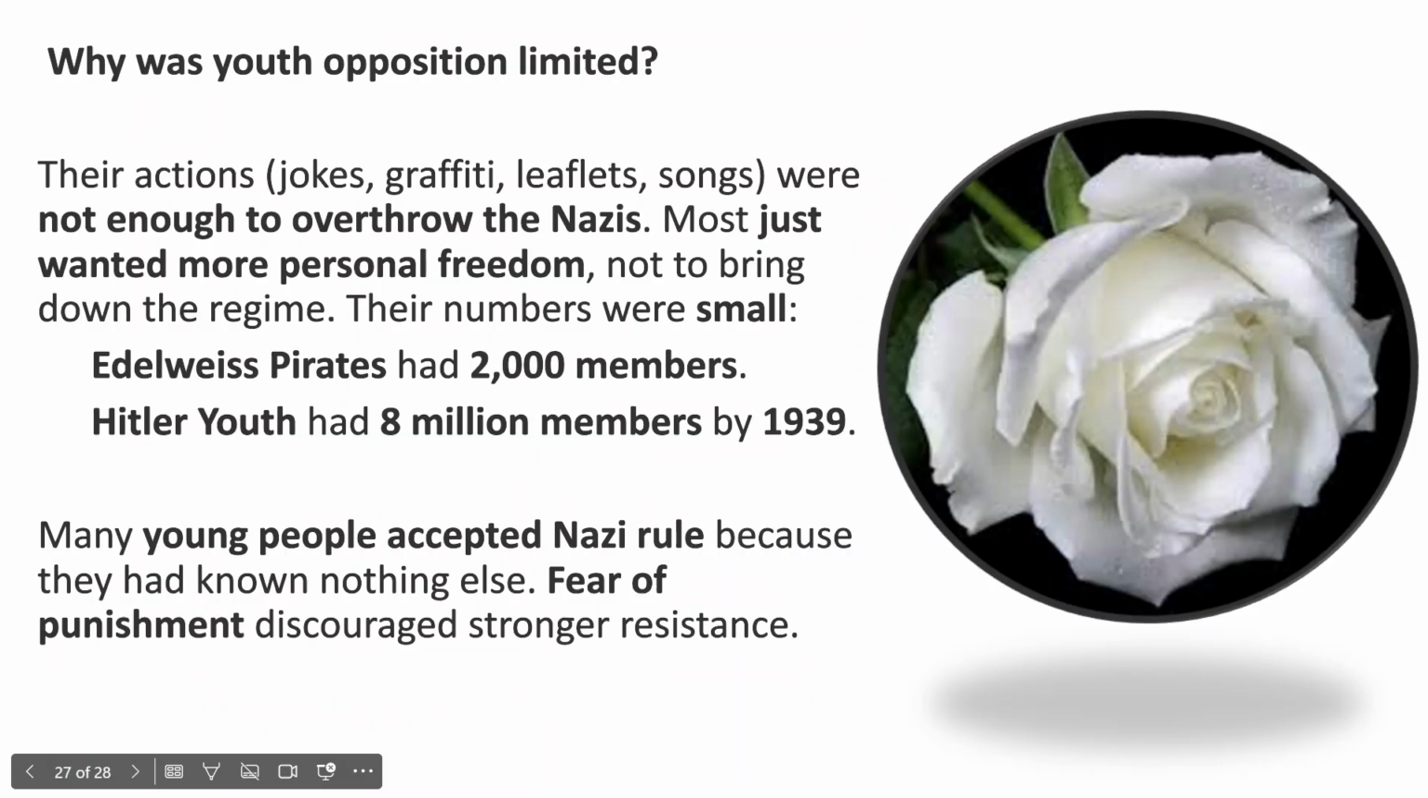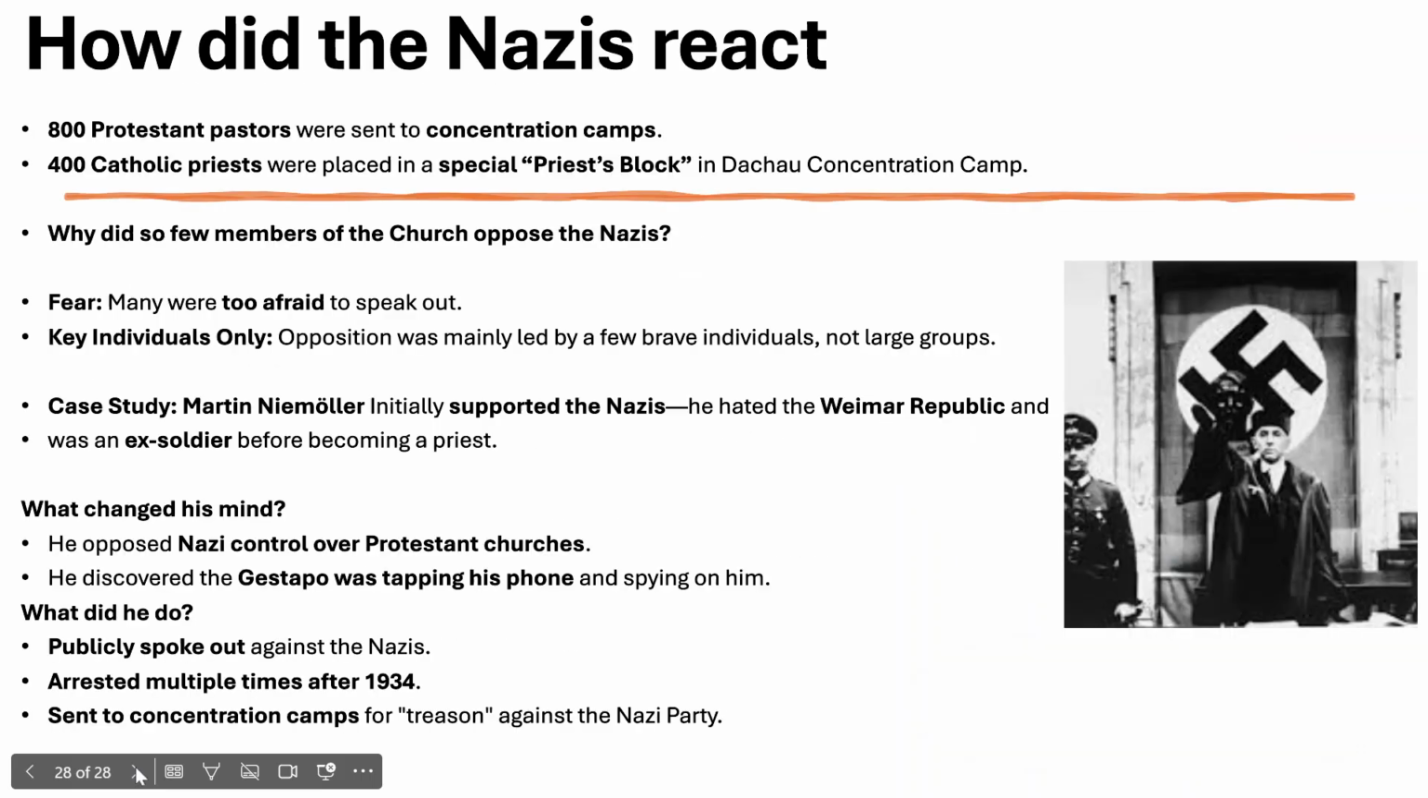Why was youth opposition limited? Their actions, jokes, graffiti, leaflets, and songs were not enough to overthrow the Nazis. Most just wanted more personal freedom, not to bring down the regime. Their numbers were small: the Edelweiss Pirates had 2,000 members, the Hitler Youth had 8 million. Many young people accepted Nazi rule because they'd never known anything else. Fear of punishment discouraged stronger resistance.